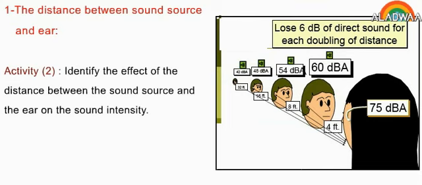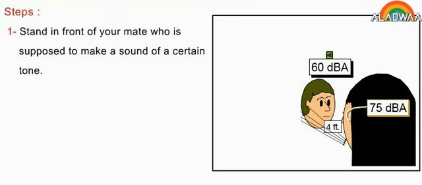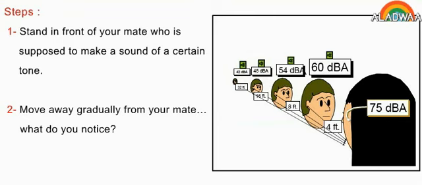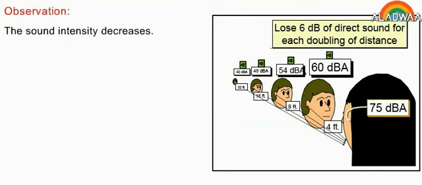Activity 2. Identify the effect of the distance between the sound source and the ear on the sound intensity. Steps. Stand in front of your mate who is supposed to make a sound of a certain tone. Move away gradually from your mate. What do you notice? Observation. The sound intensity decreases.